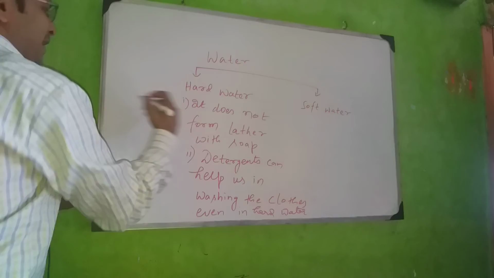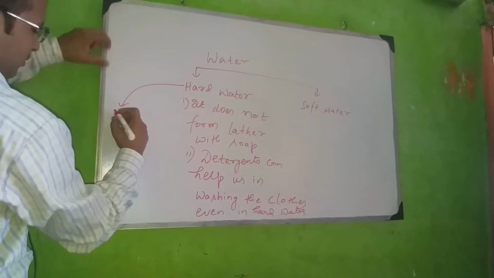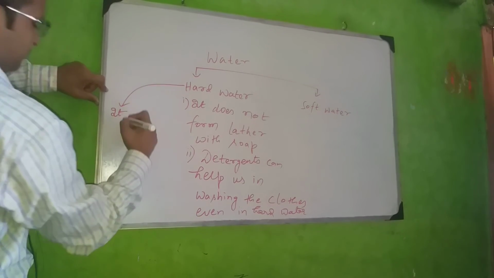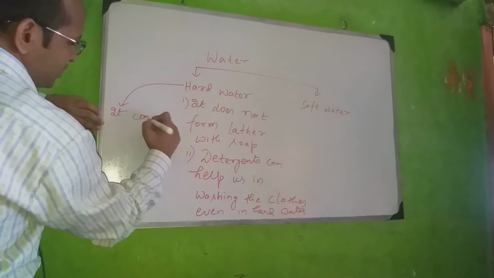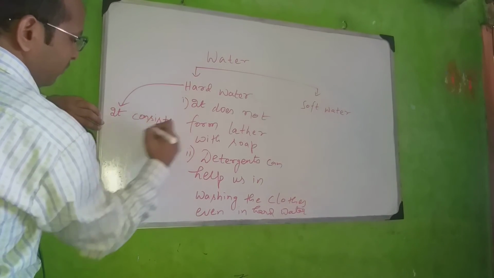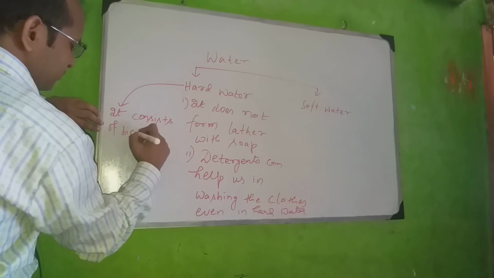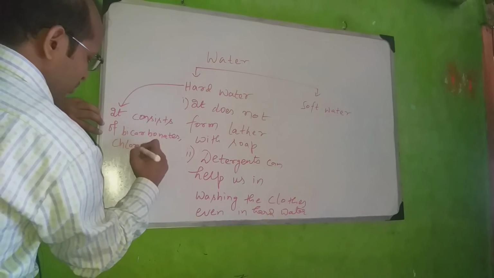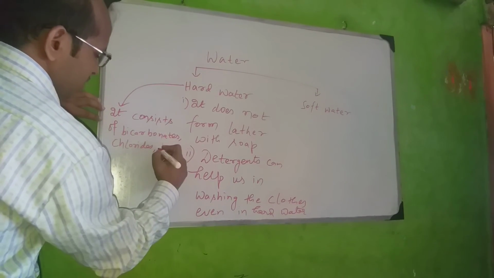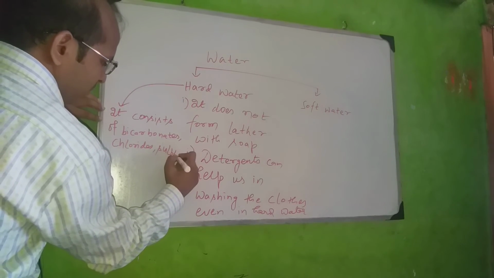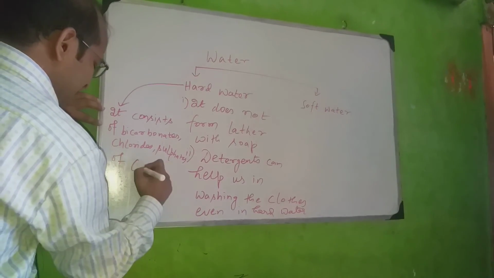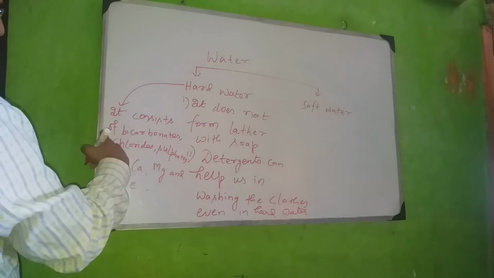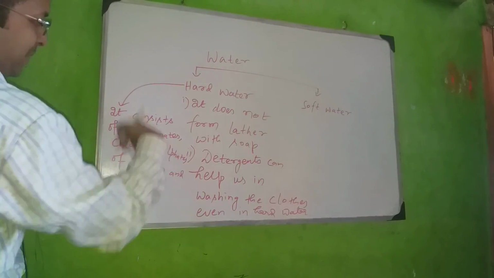Now one more thing I want to write: why hard water is hard. So it consists of bicarbonates, chlorides, sulfates of calcium, magnesium and iron, which will make the water hard. So it consists of bicarbonate, chloride, sulfates of calcium, magnesium, iron, which will make the water hard.